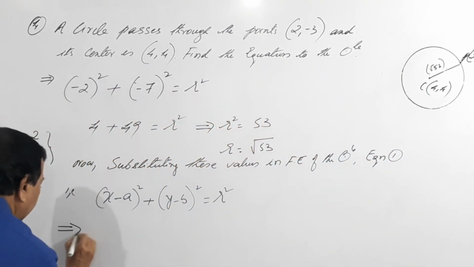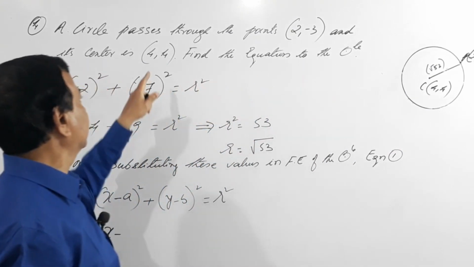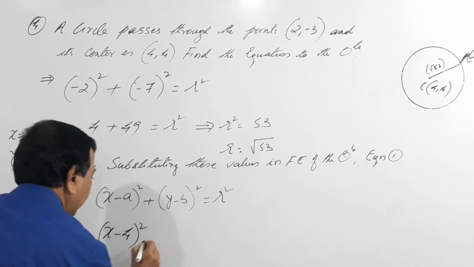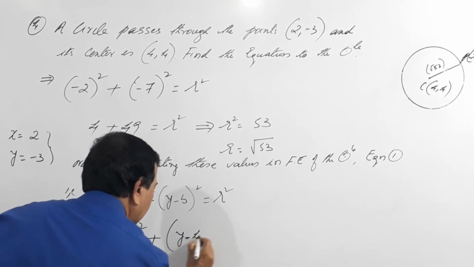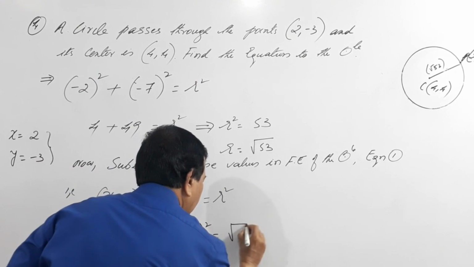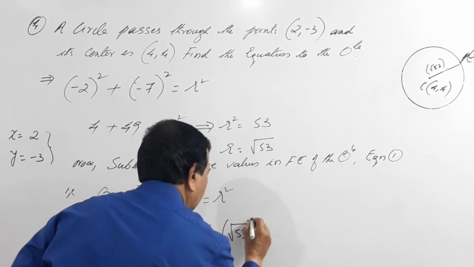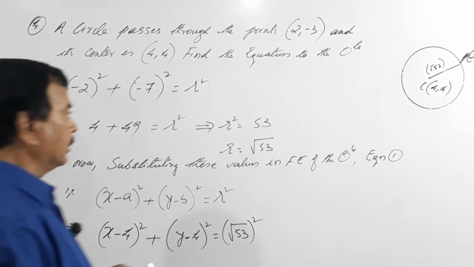That is nothing but x minus a, the center is 4, the whole square, plus y minus 4 the whole square equals root 53 the whole square. Done. I'll rub this.